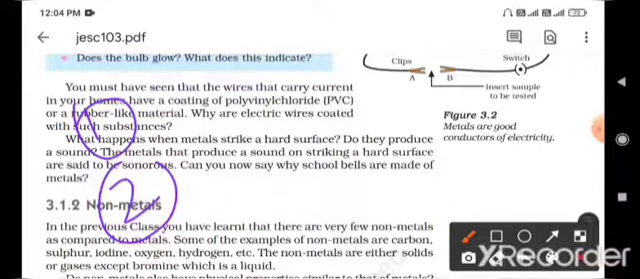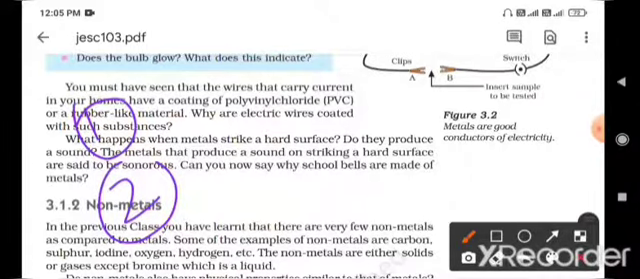Next, again, why are electric wires coated with rubber or PVC? Because they are non-conductors of electricity, they do not allow the electric current to pass through, so it prevents short circuits. That is why we use polyvinyl chloride coating on wires. Again, what is sonorous? The metal that produces sound on hitting a hard surface is called sonorous. These are all 5 basic properties.